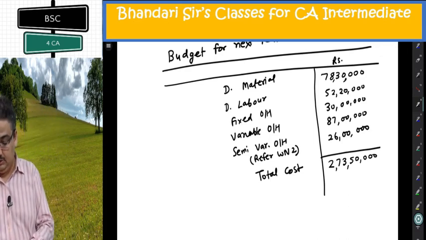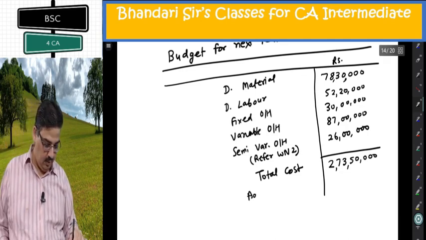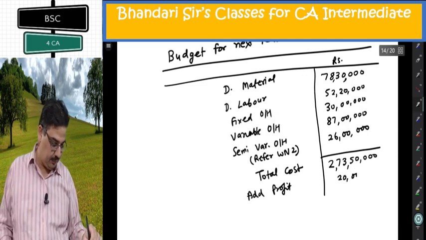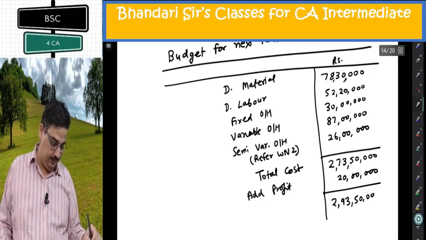This is total cost. Add profit. Profit desired was given 20 lakh. This becomes 2,93,50,000.